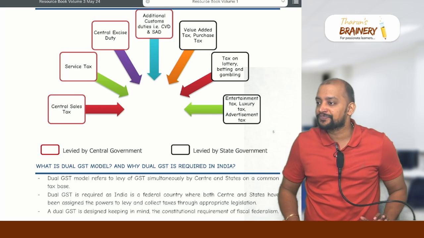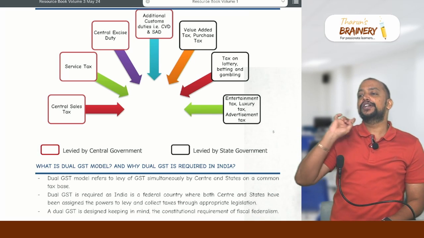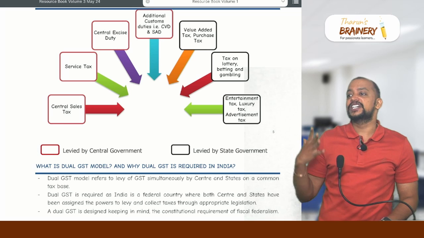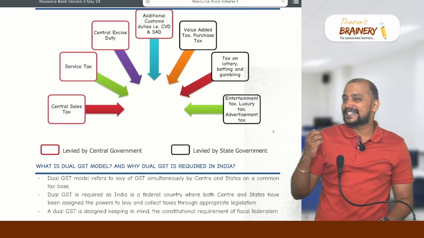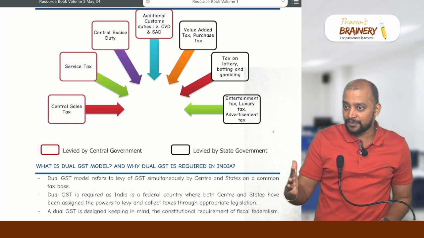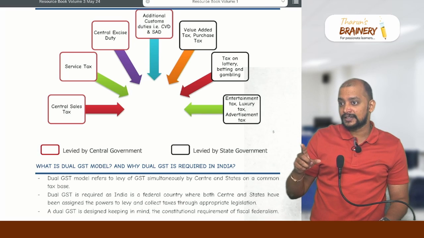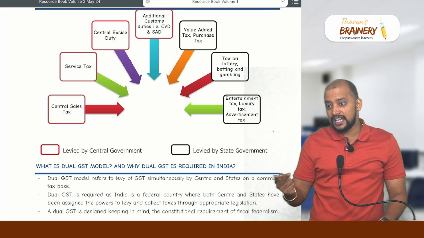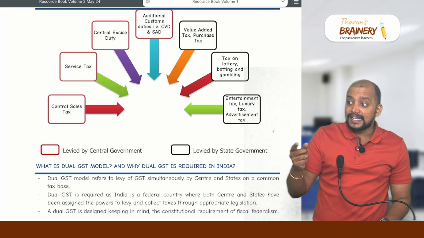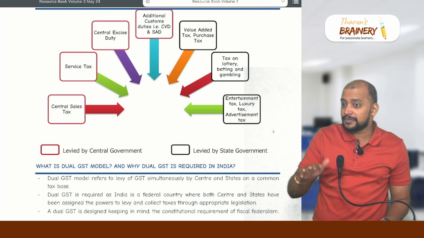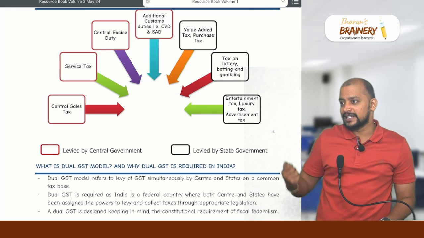Is it clear? Then, the first point you need to remember is how GST is formed. All indirect taxes levied by the central government, except customs duty but including CVD and SAD under customs, got subsumed into GST.